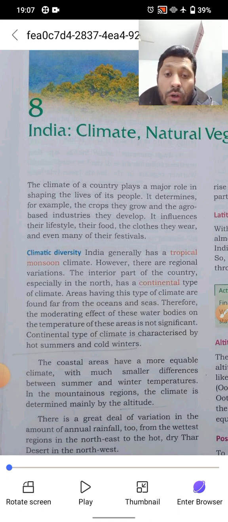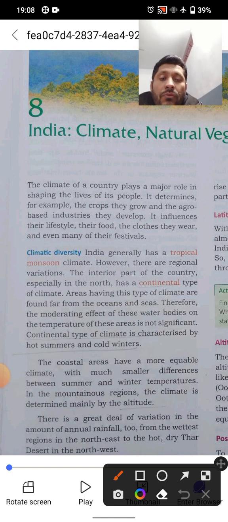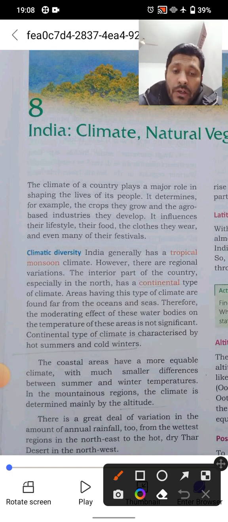Climatic diversity, when we talk about India, generally has a tropical monsoon type of climate that we have to underline. This tropical monsoon type of climate means, we know the Tropic of Cancer is passing through our country, and this type of climate, which is monsoon, is related to the position, the location of India in the globe, which you have seen in the classes. That again I will be showing if it is required. So the location of the country India, that is tropical monsoon type of climate, it is here.